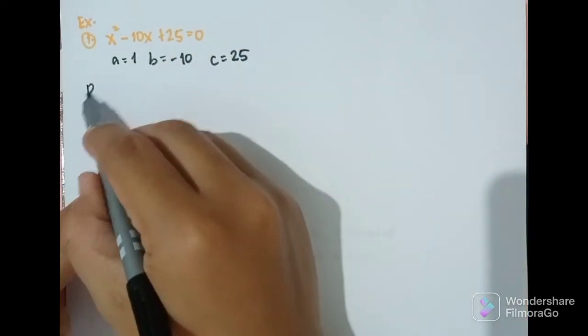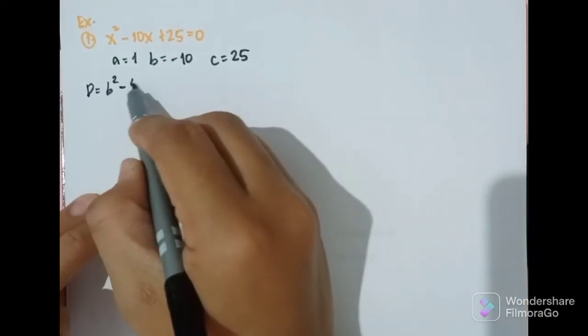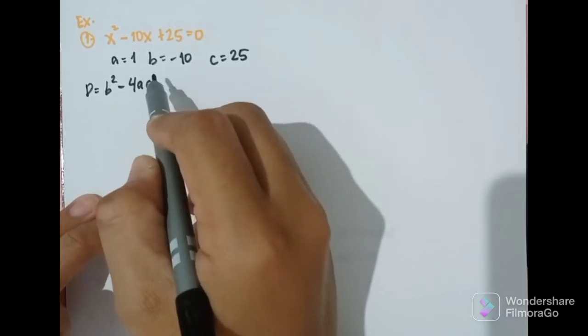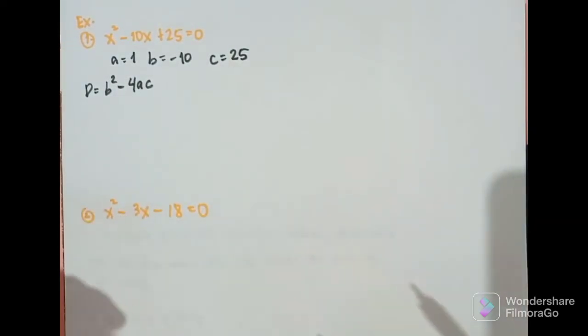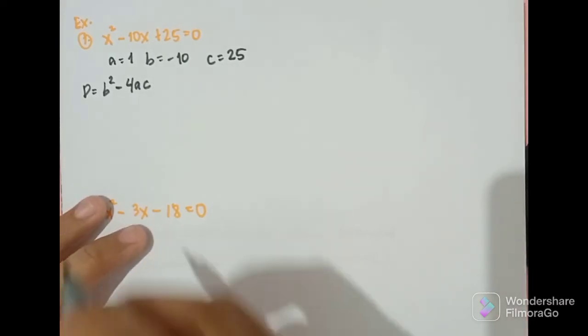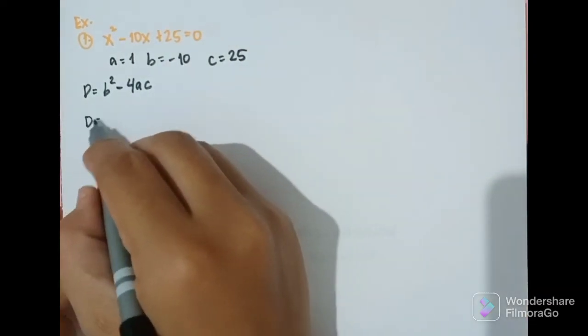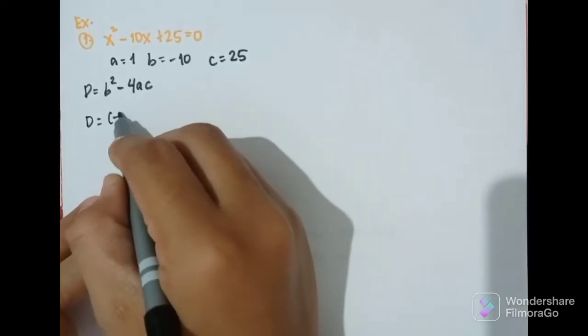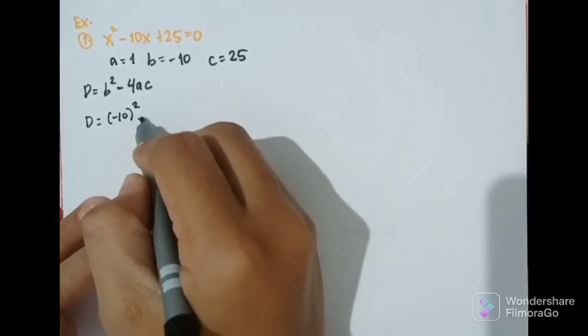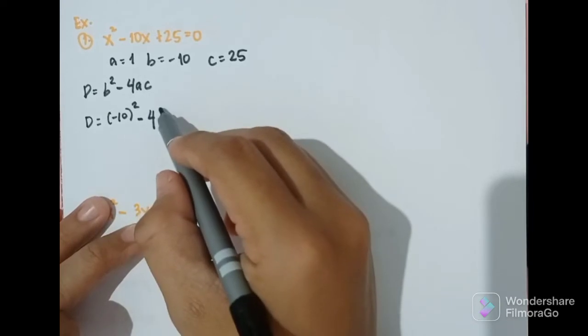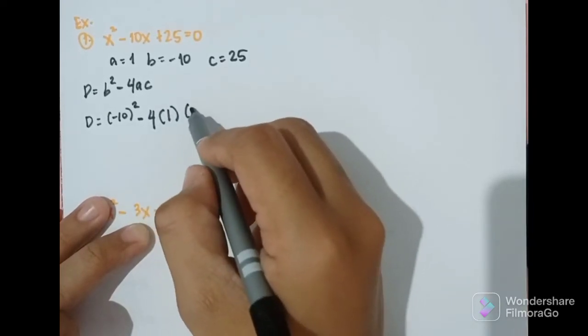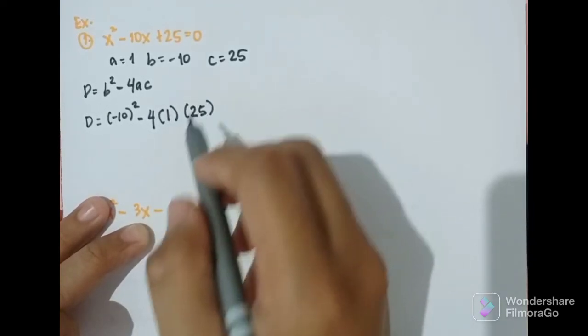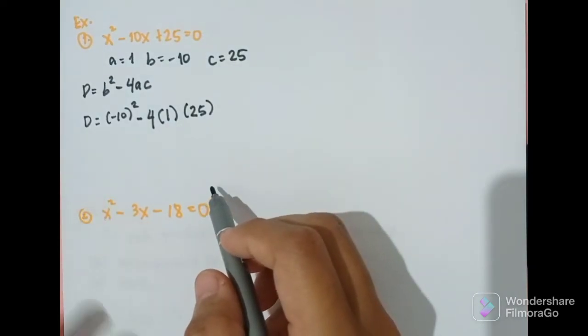So, d is equal to b squared minus 4ac. So, ang gagawin lang natin is isa-substitute lang natin yung values sa ating formula. So, magiging d is equal to, what is b? b is negative 10 squared minus 4. What is a? That is 1. And c is 25.